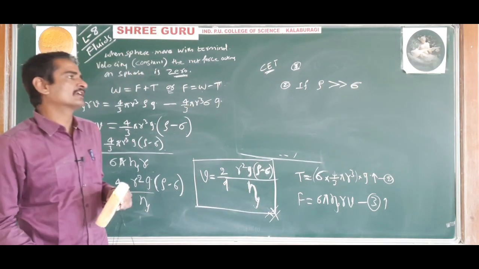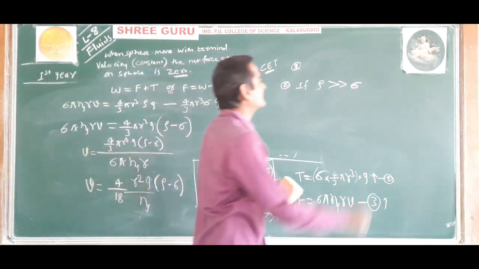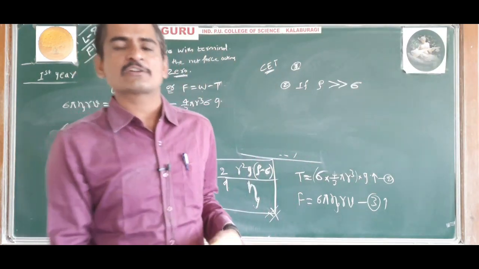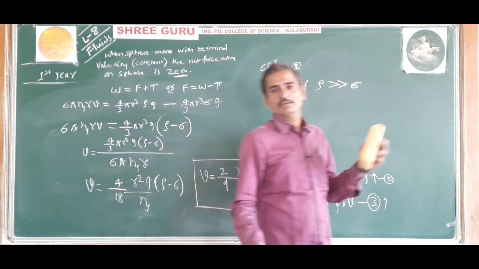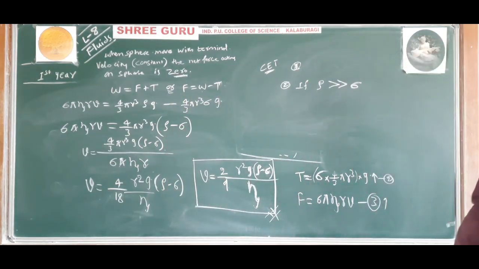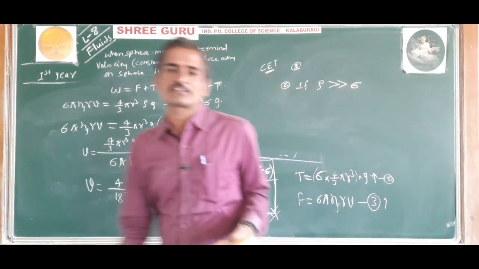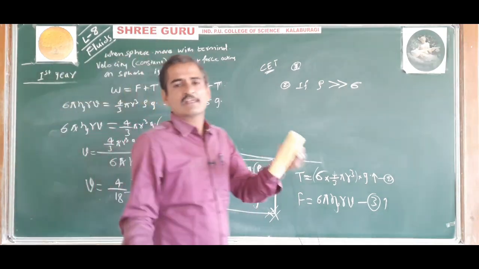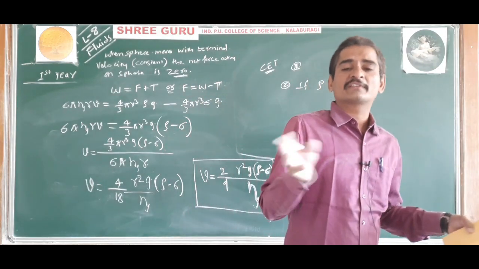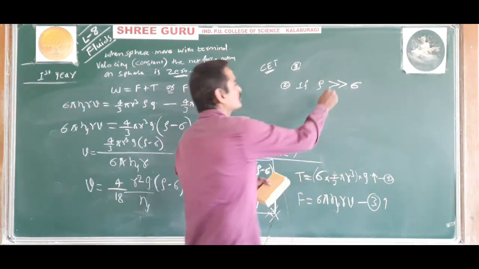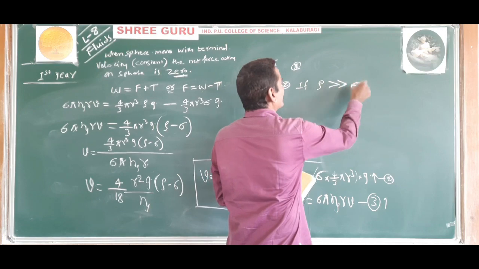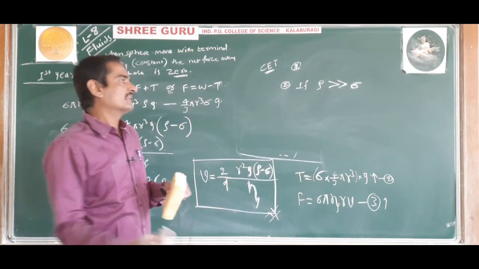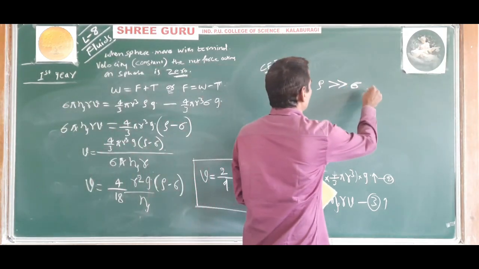If the density of the body is greater than the density of the liquid, then the body moves downward. You know that, we have studied in the law of flotation in the previous lectures. In that we have studied that a body will sink in a liquid when the density of the body is greater than the density of the liquid, then the body moves downward. The terminal velocity is positive.